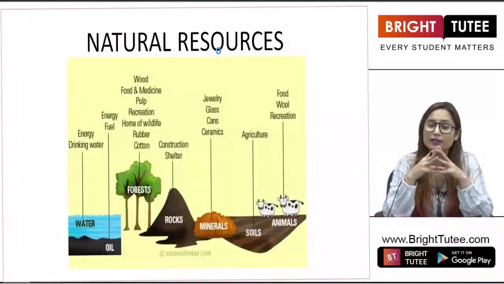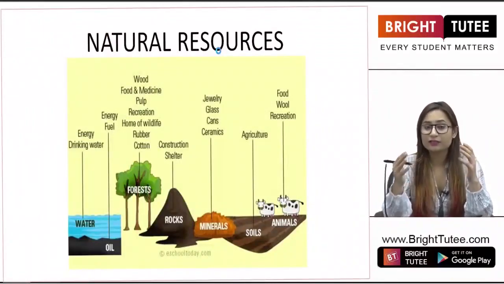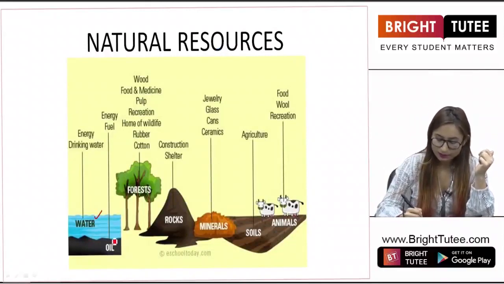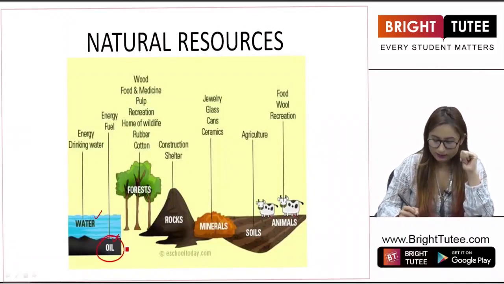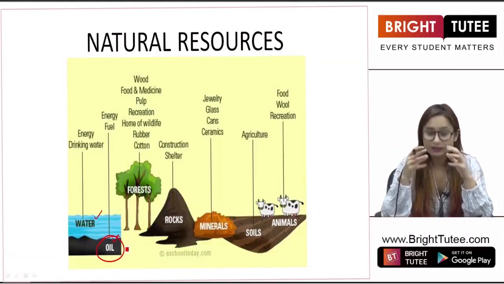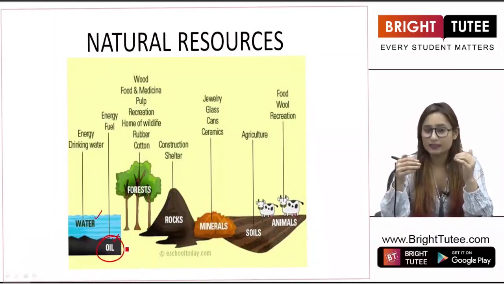The first topic that you have to study is natural resources. Now there is a picture in front of you in which you can see there are different things that you must have seen, right? There is water, there is oil present underneath water, and this is the kind of oil from which we obtain petroleum, right? The reserves underwater, under our earth surface. This is where we obtain coal and petroleum. You will be seeing that too.